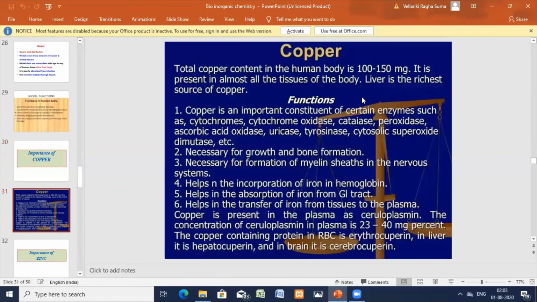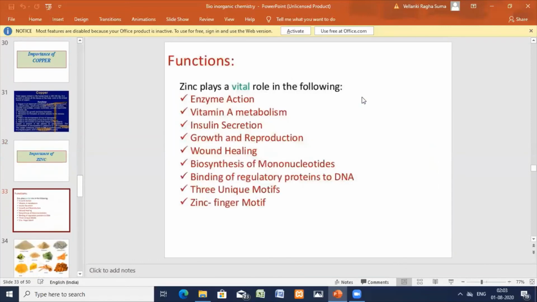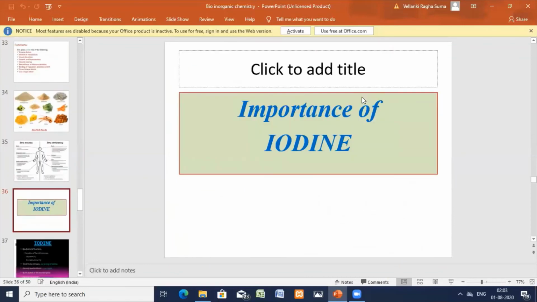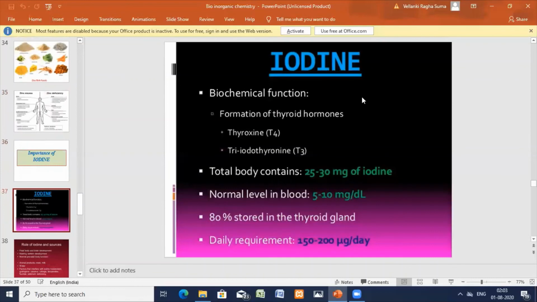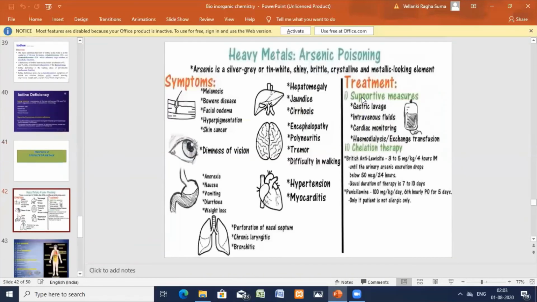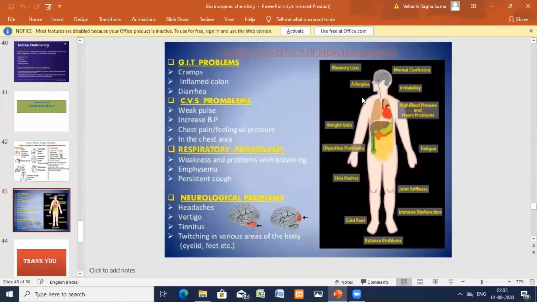The next element is copper, then zinc: sources, deficiency, functions, everything given. Iodine was also covered. Poisoning of metals is also discussed in this session: toxicity, arsenic poisoning and how it goes, mercury poisoning, similarly lead, and the treatment we have discussed. I hope everybody has understood this session. Okay, thank you everybody.